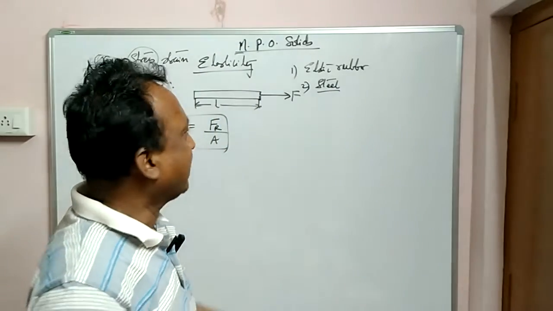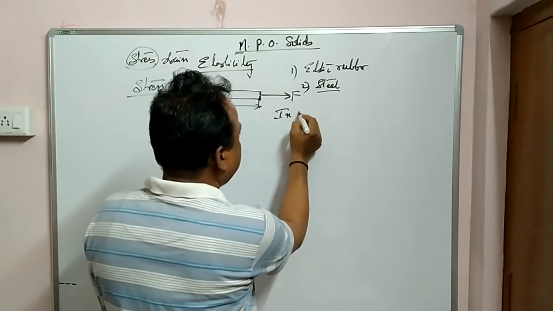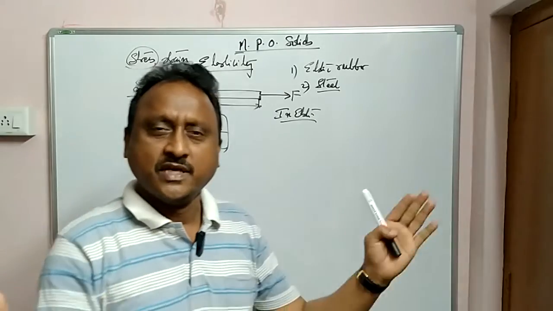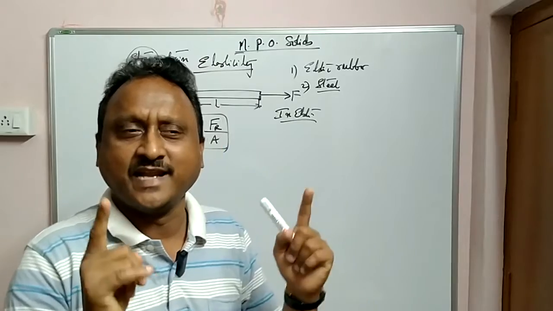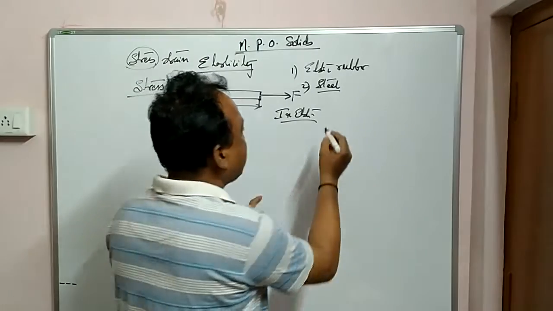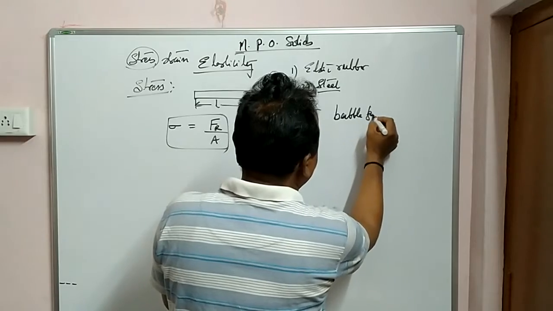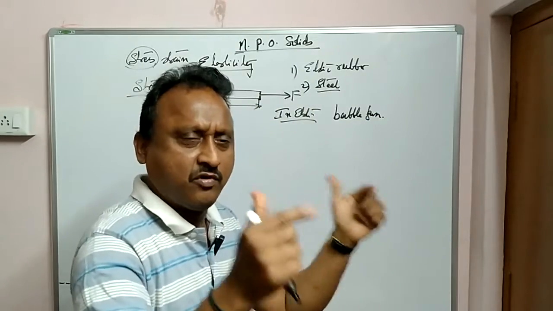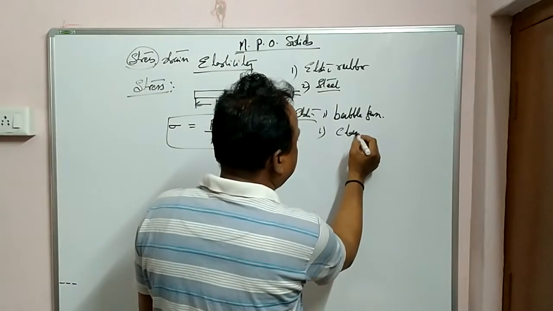And what is inelastic? Inelastic ante enti? After removing the external force, if it is not regaining its original shape, size and volume, it is called inelastic. దానికి ఎగ్జాంపుల్స్ ఏంటి? ఫర్ ఎగ్జాంపుల్ బబుల్ గమ్, chewing gum. What happens when you apply the force and remove it, it won't regain. In the same way, clay mud.